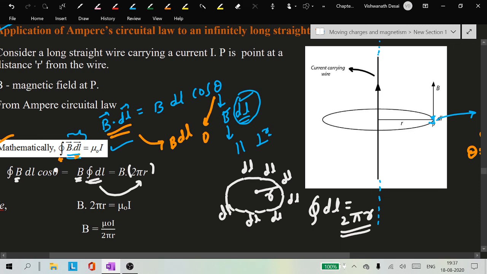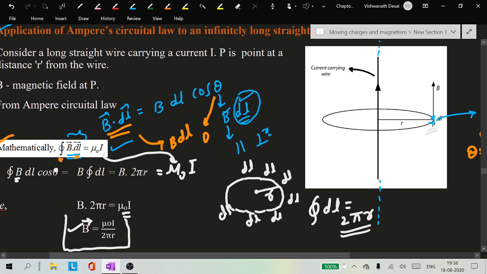Therefore, we can write B into 2 pi r. We just applied the Ampere circuital law. So this is equal to mu naught I, right? Very simple. In a few steps we got it. So the magnetic field at a point P is equal to mu naught I divided by 2 pi r.